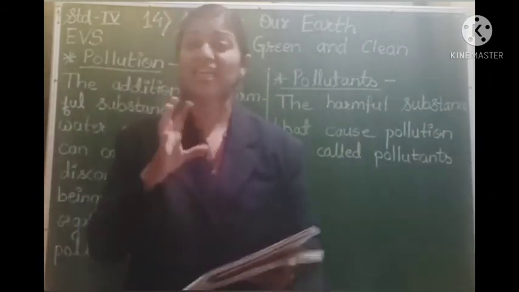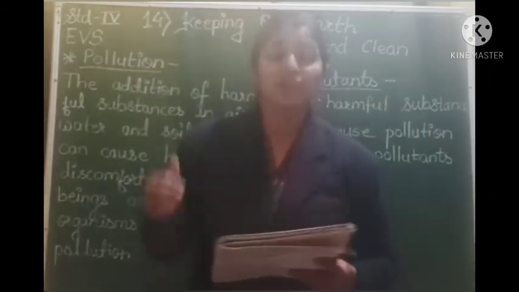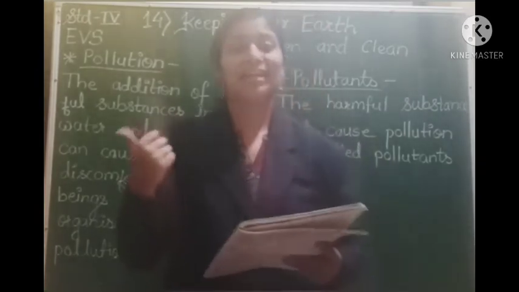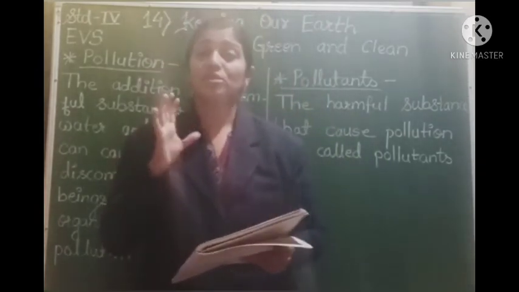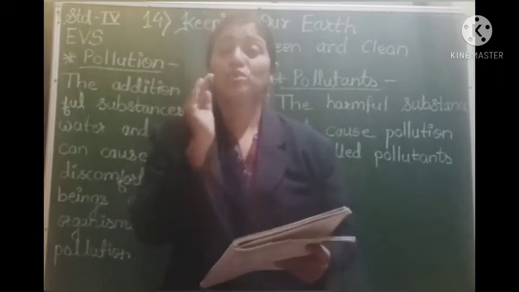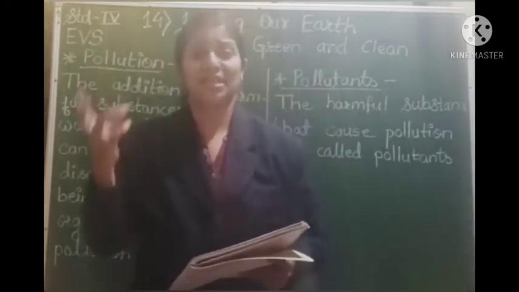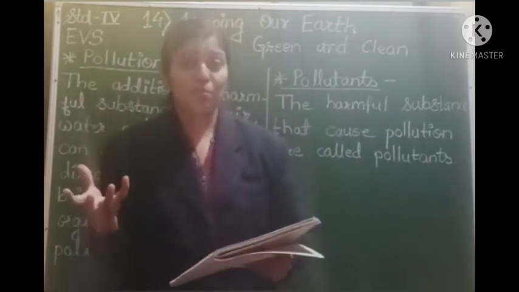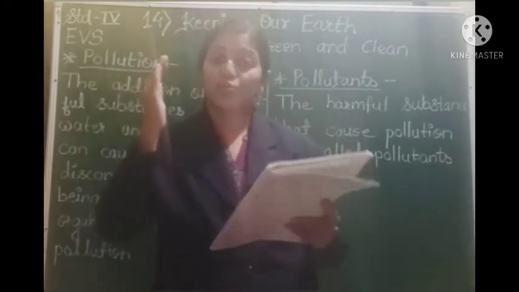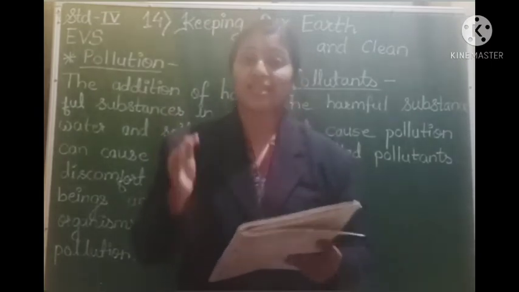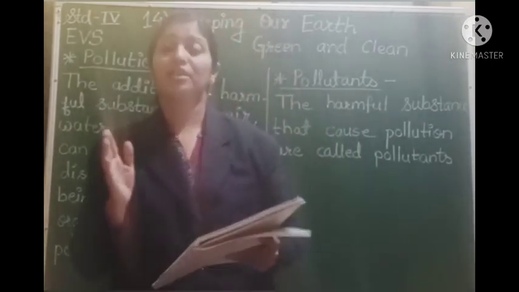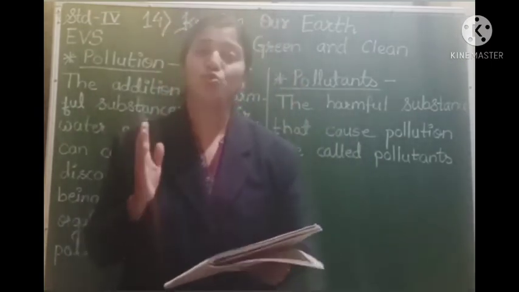Now what is this 3R formula? It is reduce, reuse and recycle. So we have to start to reduce the use of things like plastic objects, plastic glasses, plastic cups, then the thermocol plates. All these things have to be reduced. Reduce means reduction in waste production by cutting down those particles that produce waste.